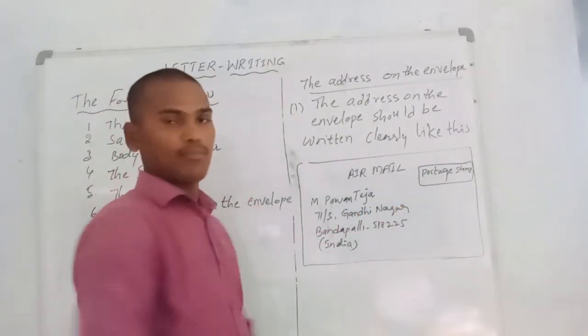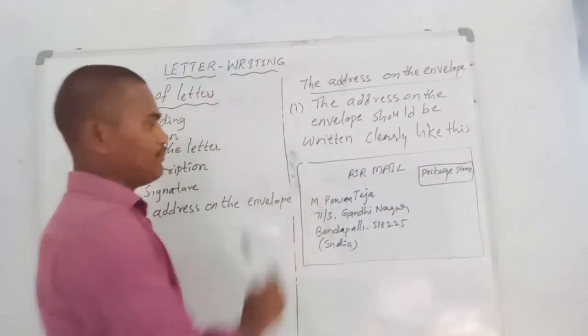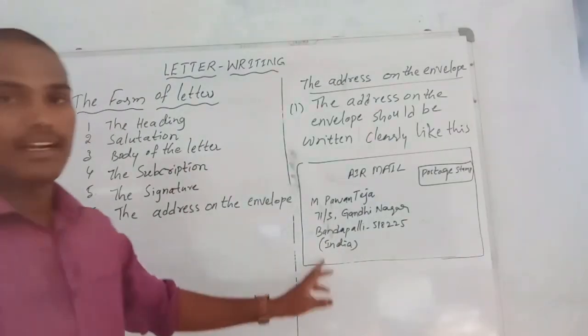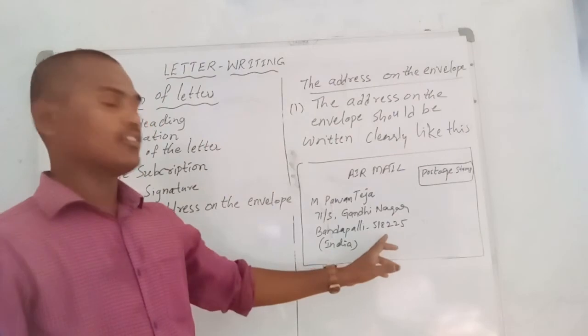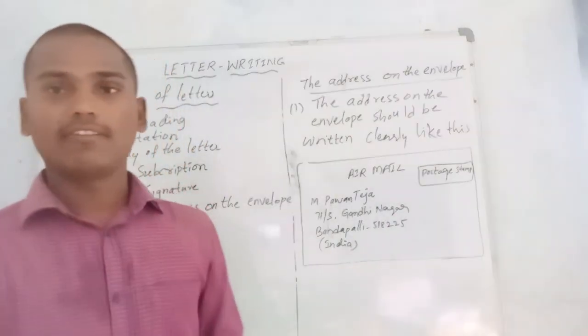Of course, we paste a postal stamp here, and the address is M. Pavan Teja, 71 by 3 Gandhinagar, Bandapalli, 518225, India. So we should write the address on the envelope like this.